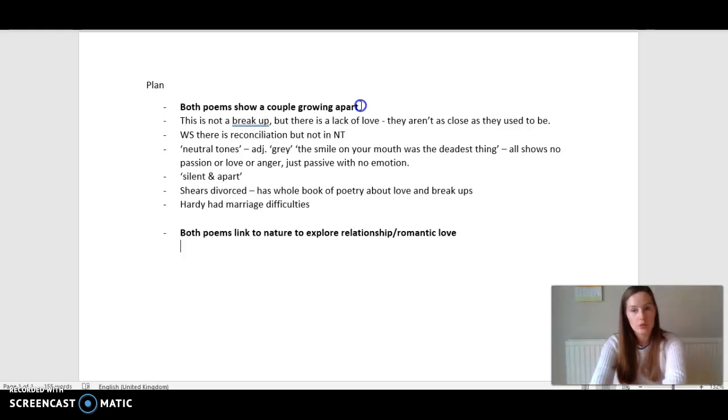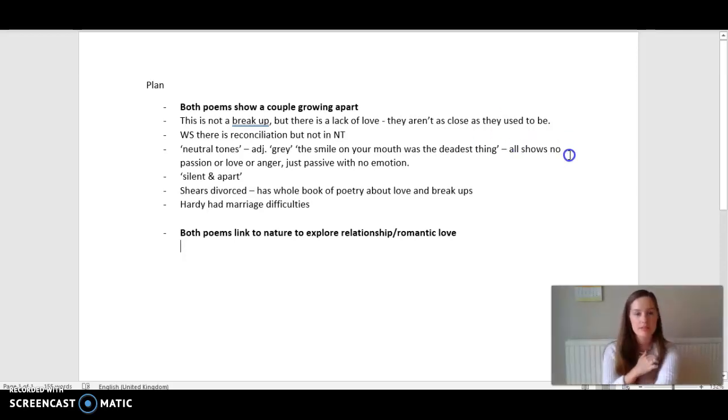So if we look at the point that I've already fleshed out, I've got an explanation of the point. This is not a breakup, but there is a lack of love. They're not as close as they used to be. And then I've pointed out that there is a bit of a difference here. In Winter Swans, they reconcile, but they don't in Neutral Tones. Then I've picked out key quotes here. I've got, from Neutral Tones, "grey" and "the smile on your mouth was the deadest thing." I've picked out an adjective there, but I could pick out more. I've got the adjective "neutral", but also "grey" I could pick out as well. "Deadest", like a shark. There's just no emotion.